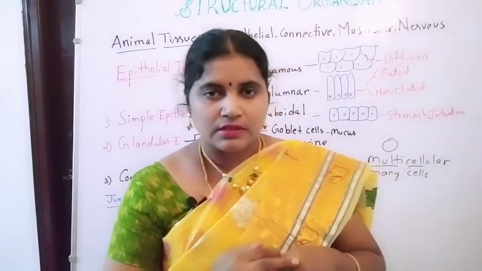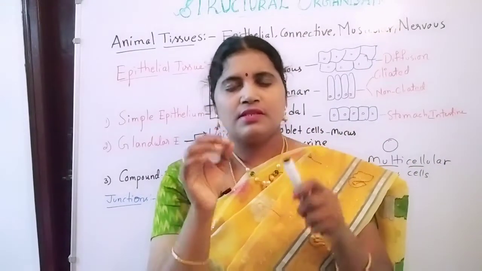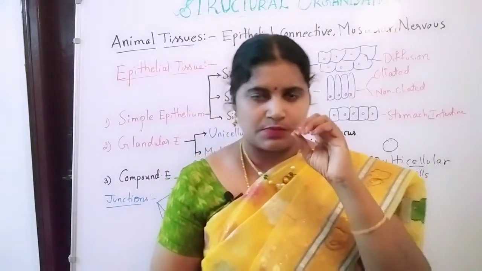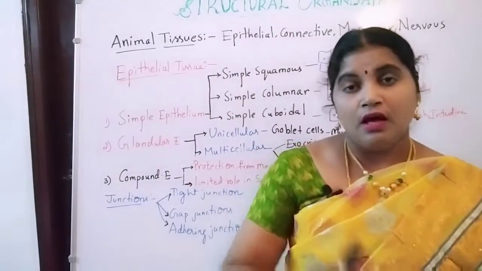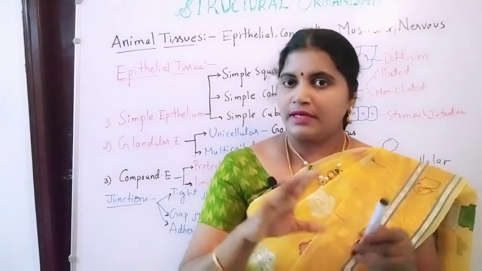So in this organization, there are special cells. Why am I saying special cells? Because some cells will perform the same functions and look the same.